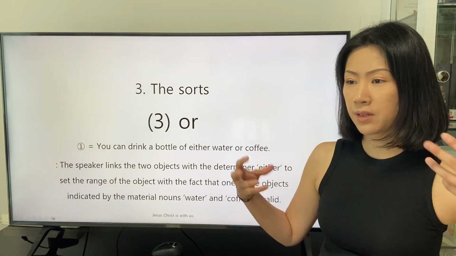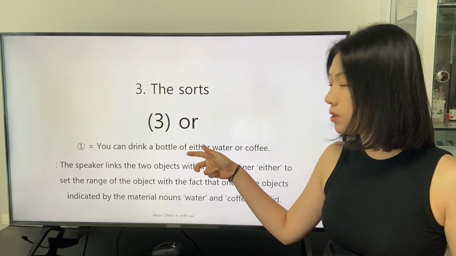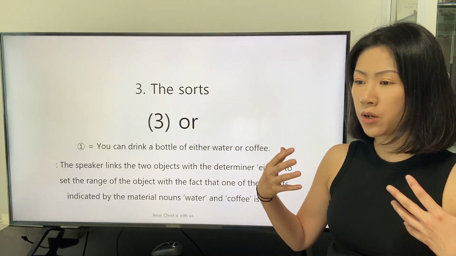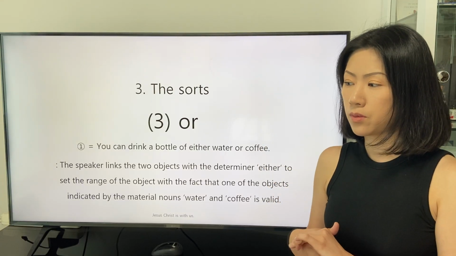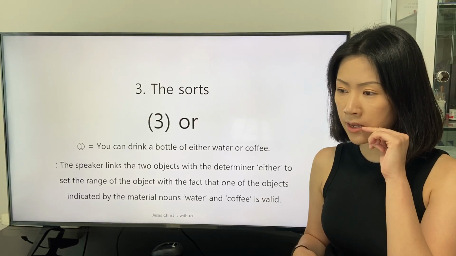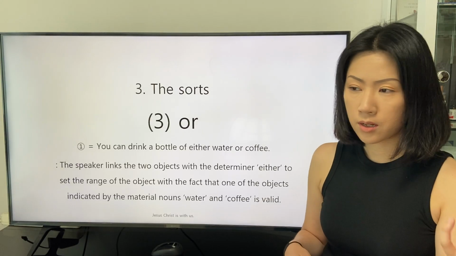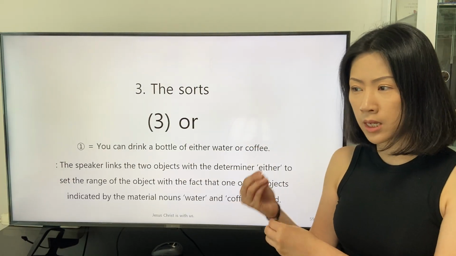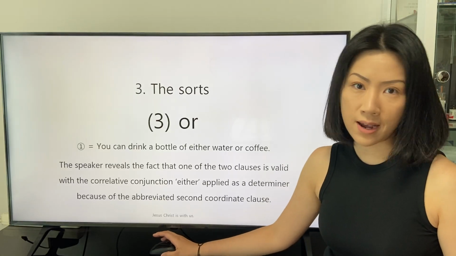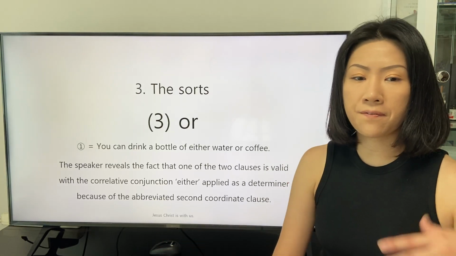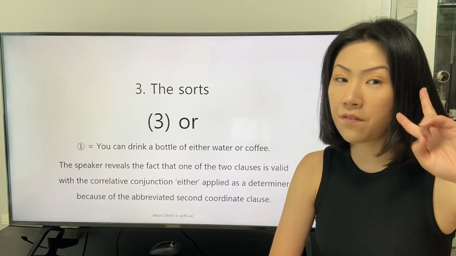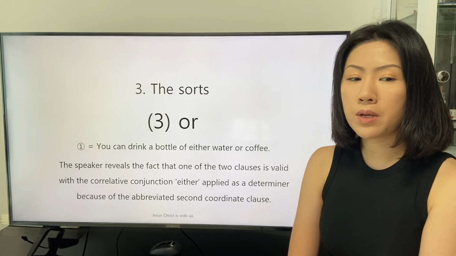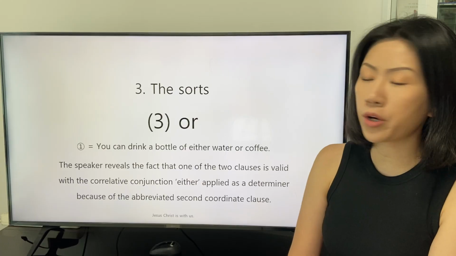The effect of applying the correlative conjunction either ahead of the two objects water and coffee is that the listeners can understand, the listeners can predict the context that one of the two options is going to be valid. The speaker reveals the fact that one of the two clauses is valid with the correlative conjunction either applied as a determiner because of the abbreviated second coordinate clause.